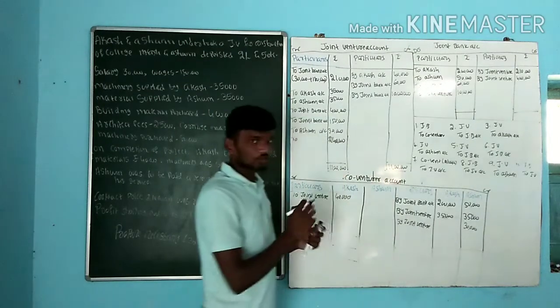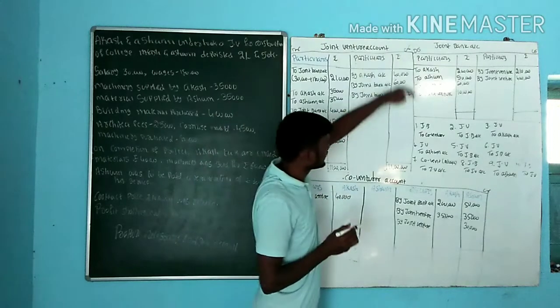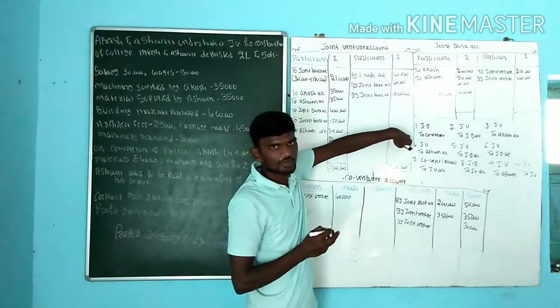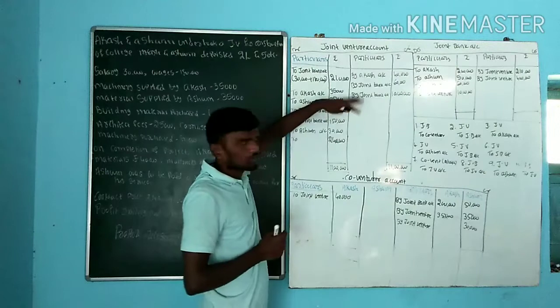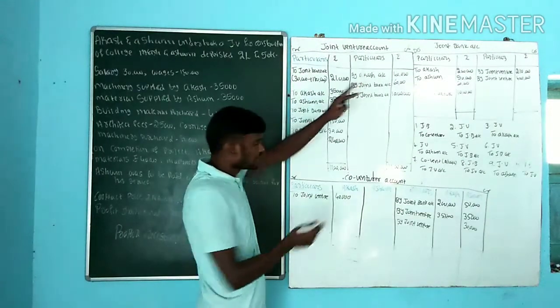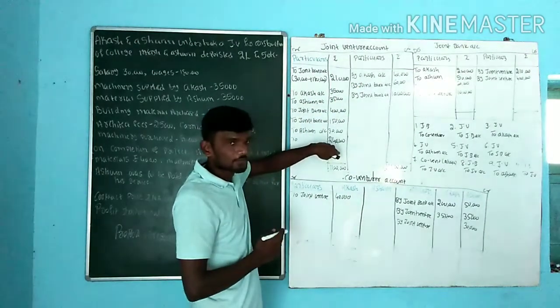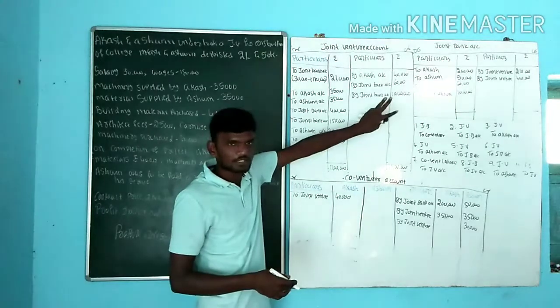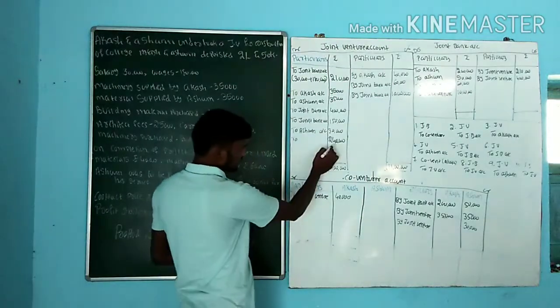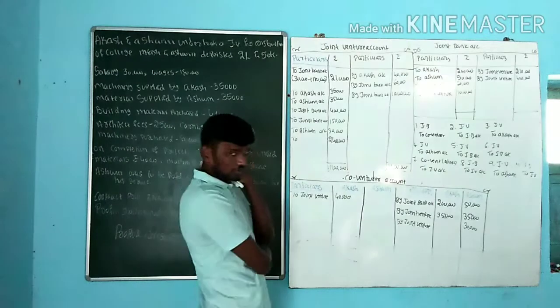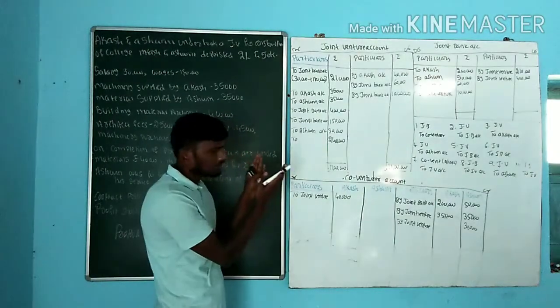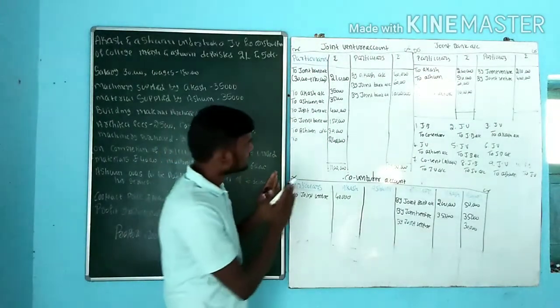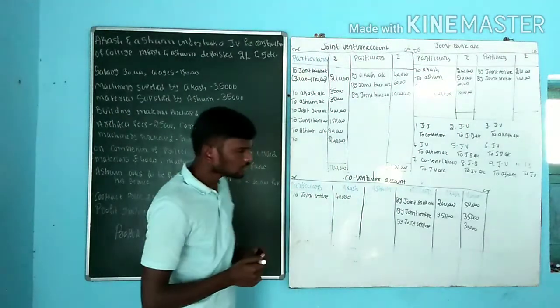How come this difference 2 lakh 40 in the sense? See, credit side we are getting more amount, that is 11 lakh. Whereas debit side we are getting only around 8 lakh 40,000 or 8 lakh 60,000 something. Difference amount we are getting on debit side. If it is opposite, we will write on credit side. Next one, this is profit. We already discussed in first video. If you are coming any kind of debit balance, it is profit. If you are getting credit balance, it's a kind of loss here.